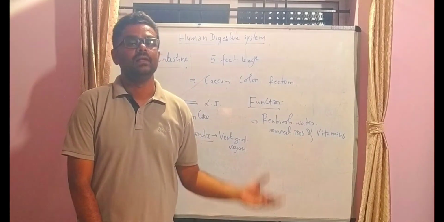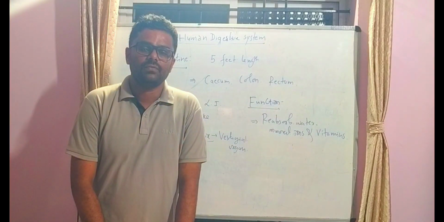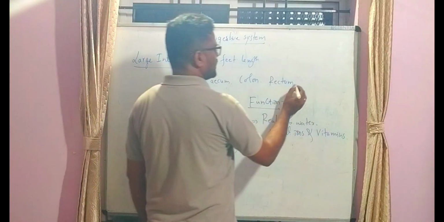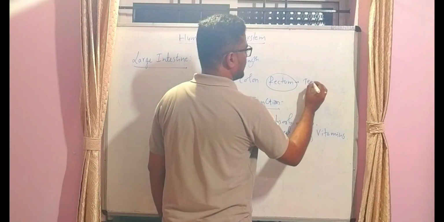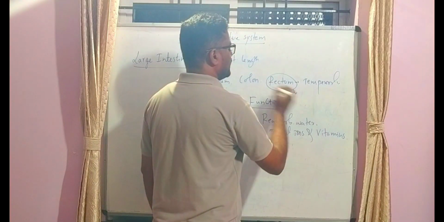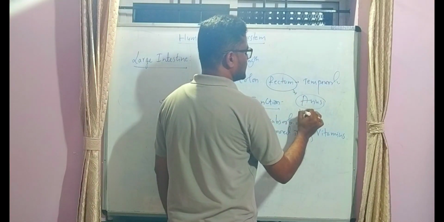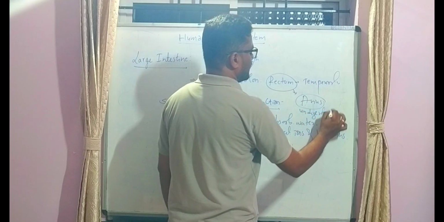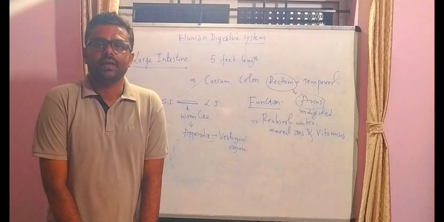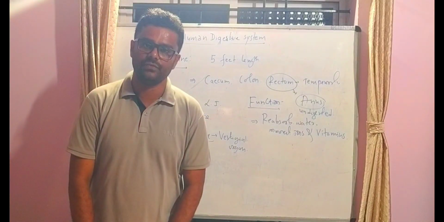And finally, the undigested food which does not produce any nutrients for the body is temporarily stored in the rectum, and at regular intervals of time, through the anus, the undigested food is eliminated by the body. Okay, this is about the digestive system of human beings in brief.